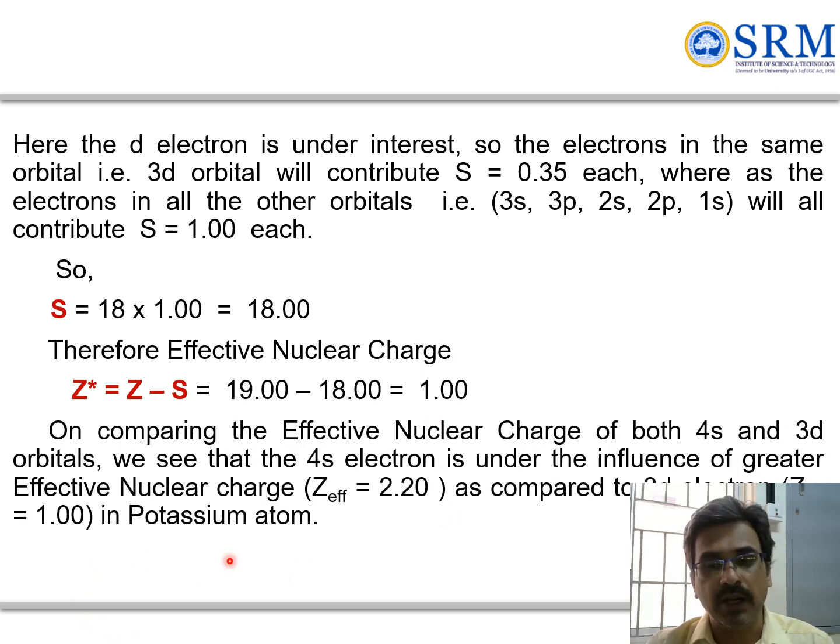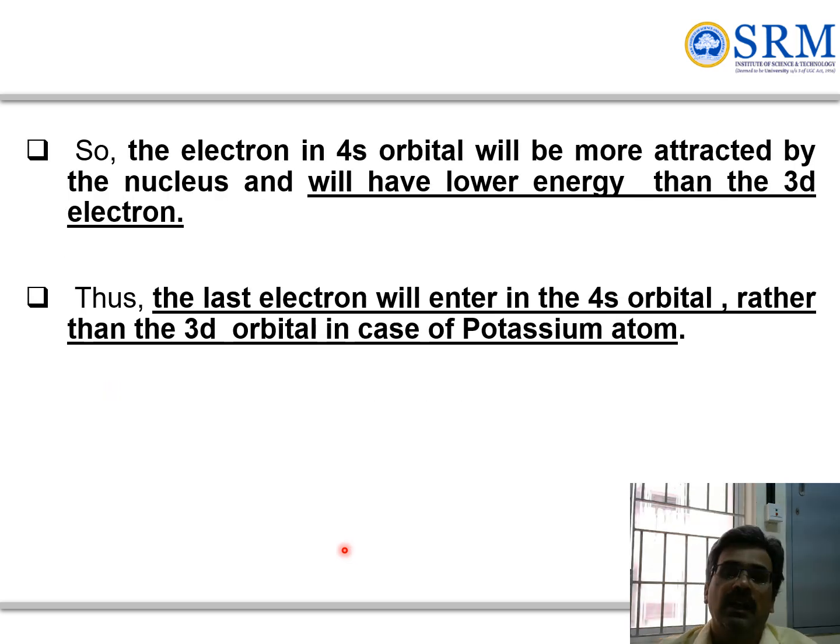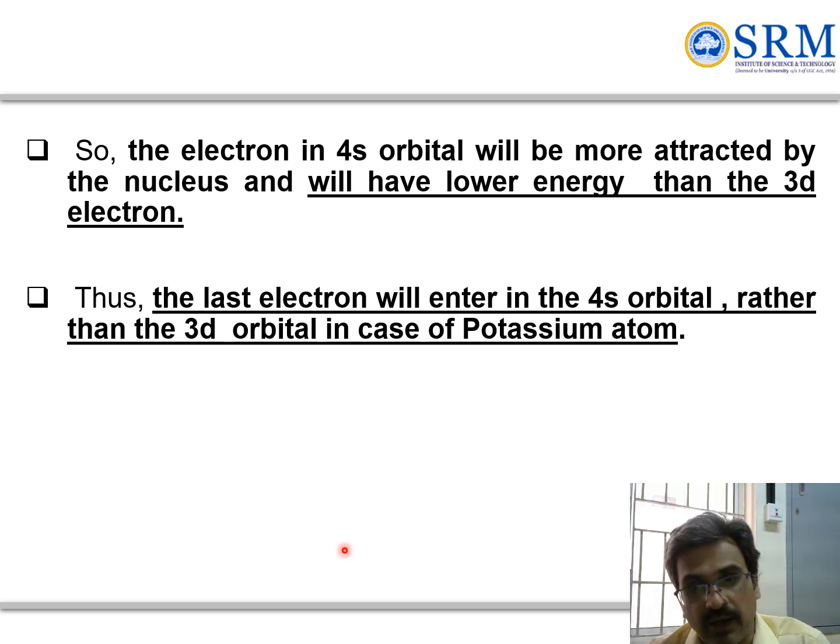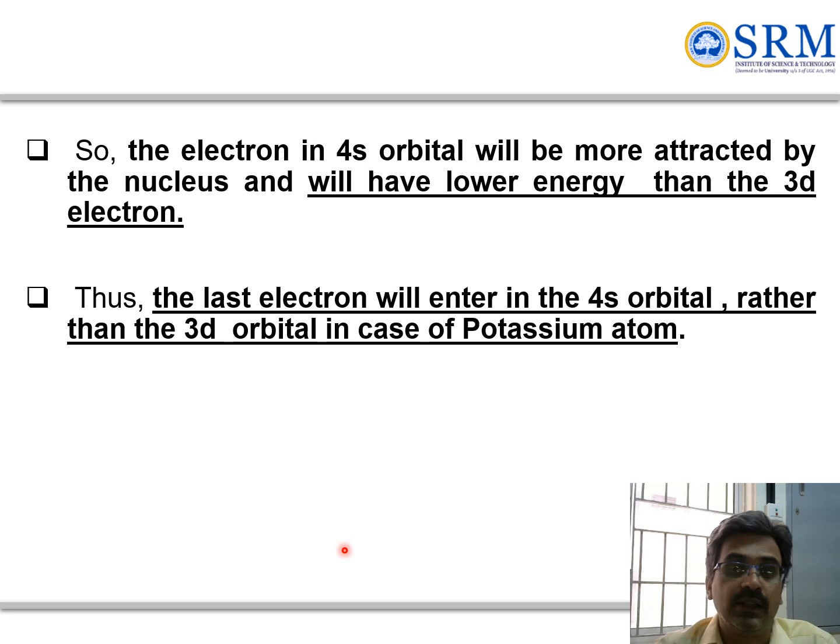If you look at the effective nuclear charge, the greater nuclear charge is seen by the 4s electron as compared to 3d, due to which the 4s orbital will be more attracted to the nucleus and will have lower energy than the 3d electron. That is the reason why the last electron of the potassium atom enters the 4s orbital rather than the 3d orbital.